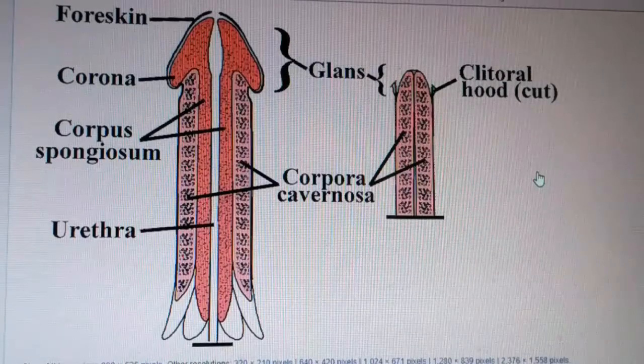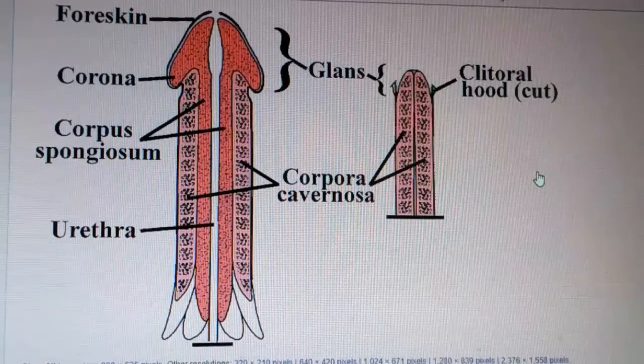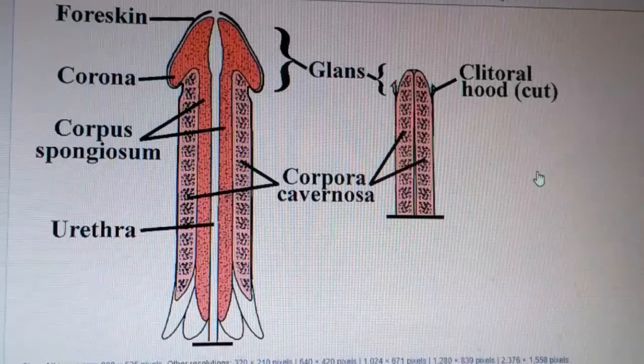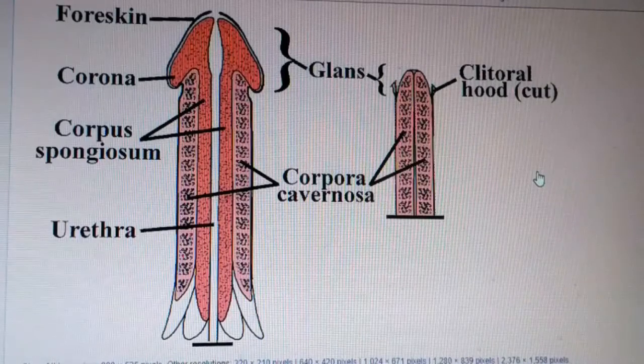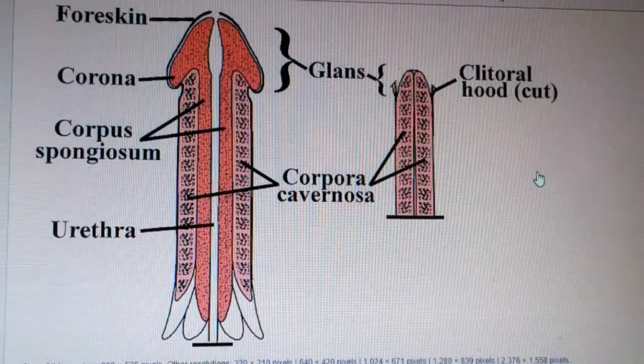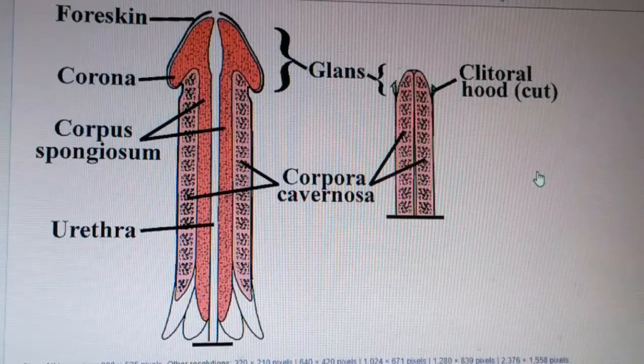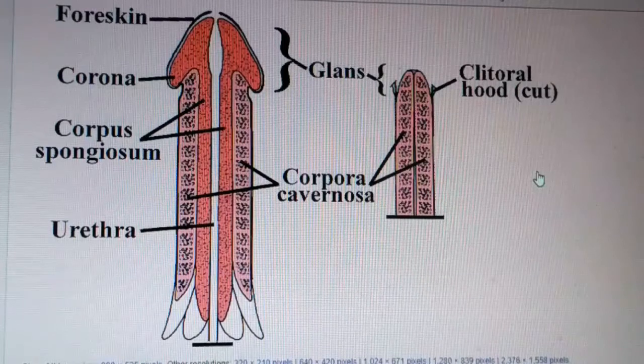In semen, fructose is present, and also fibrinogen, which is a protein, calcium bicarbonate, and prostaglandin hormone. Prostaglandin hormone helps in fertilization, and calcium carbonate also helps in fertilization.